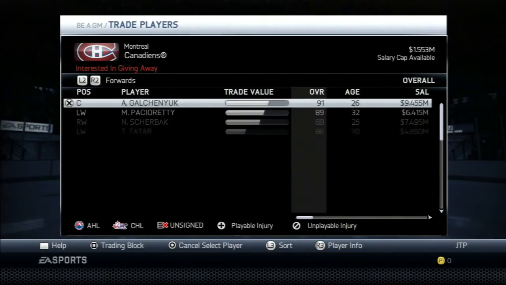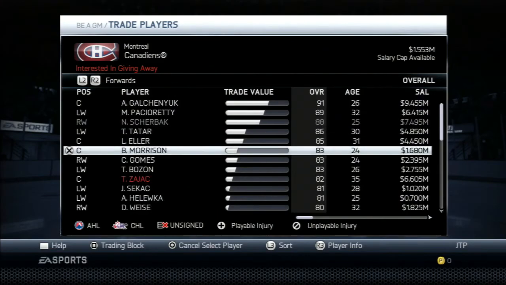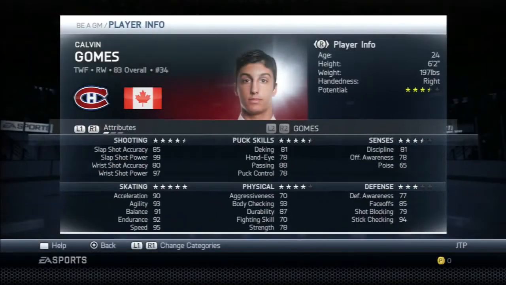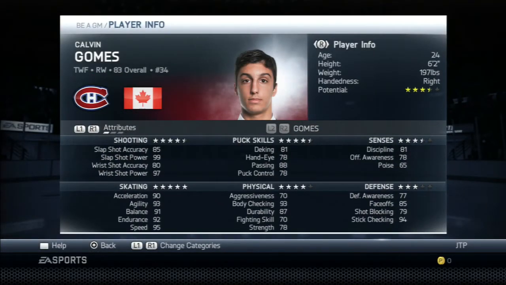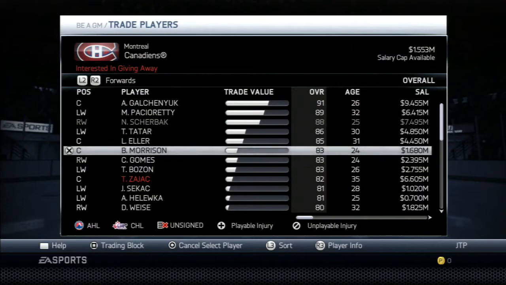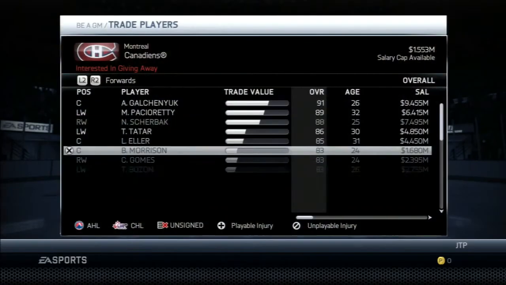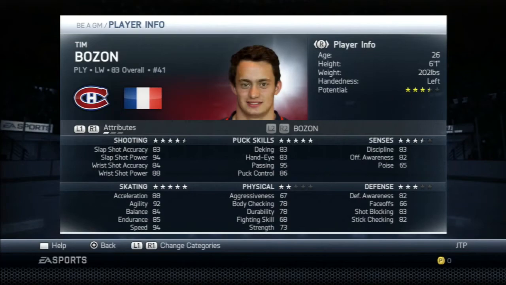Forwards, search by overall. Morrison, Gomes. Who's this guy? Calvin Gomes, right wing, two-way forward. Yeah, actually, he's got a great offensive category. Nah, he's not very good defensively. I want a good defensive category. I'm gonna get a third liner. Brad Morrison, center. Nah, he's a playmaker. Not the greatest defensive category. Tim Bozen. Now he's also a playmaker.